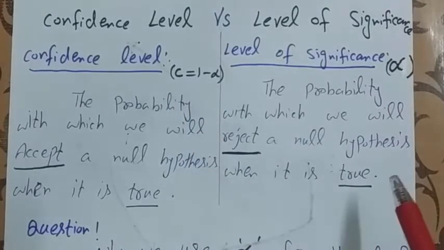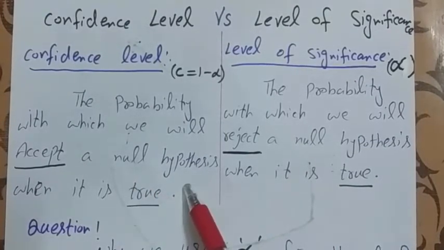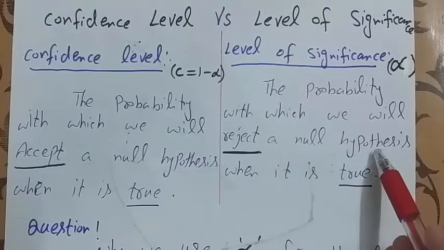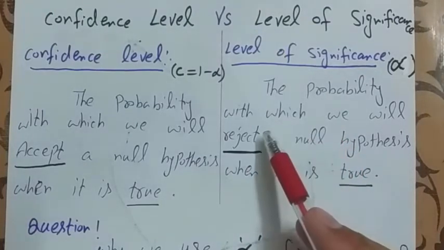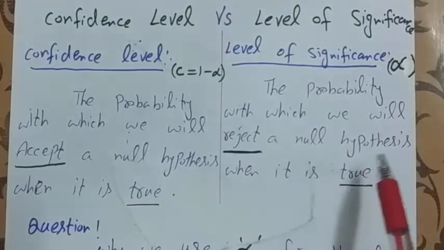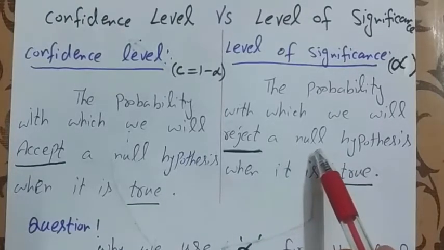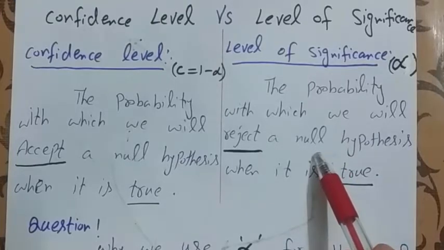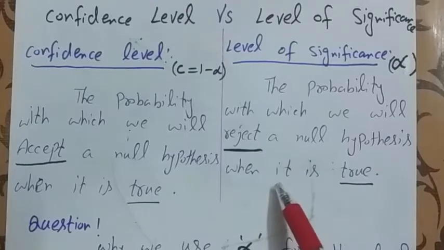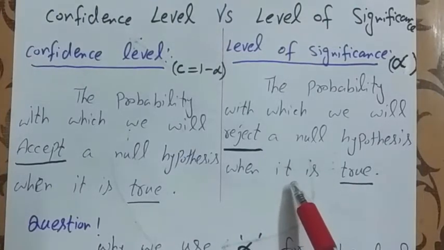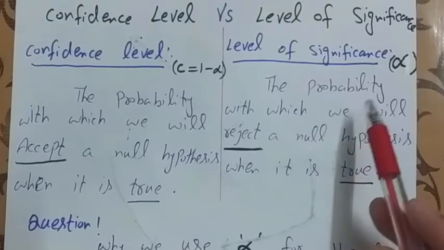Dear students, in a problem a null hypothesis is always given. If the null hypothesis given in the problem is rejected, and this statement is true, then we say it is a level of significance that is equal to alpha.